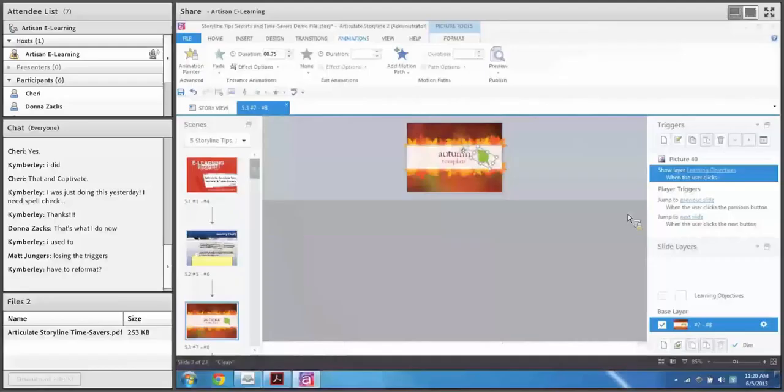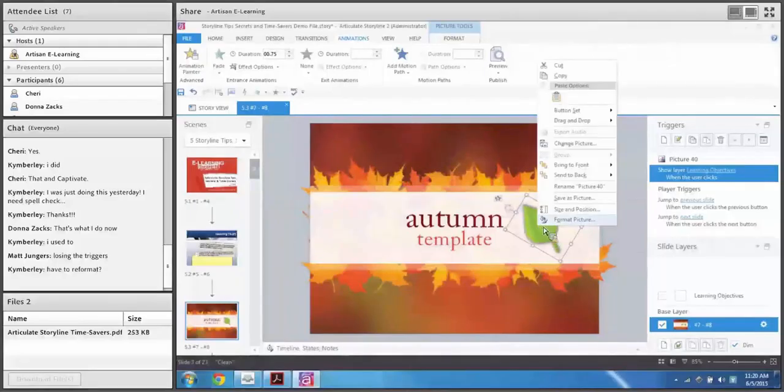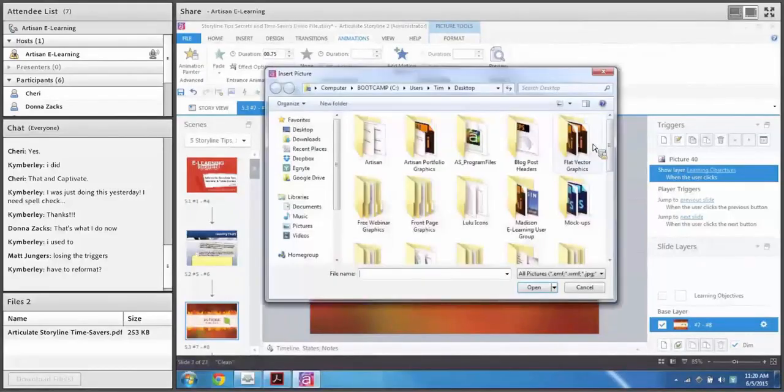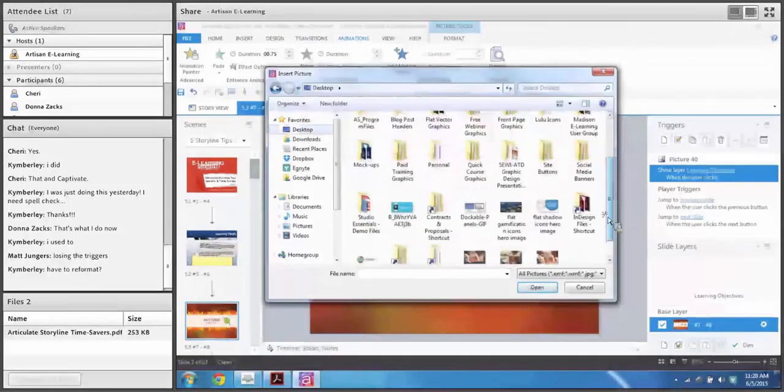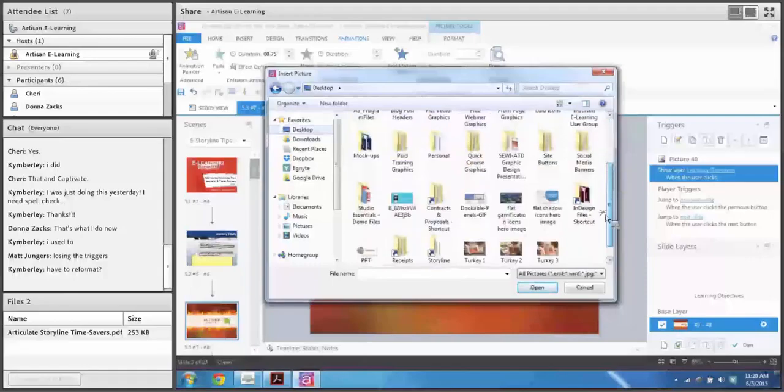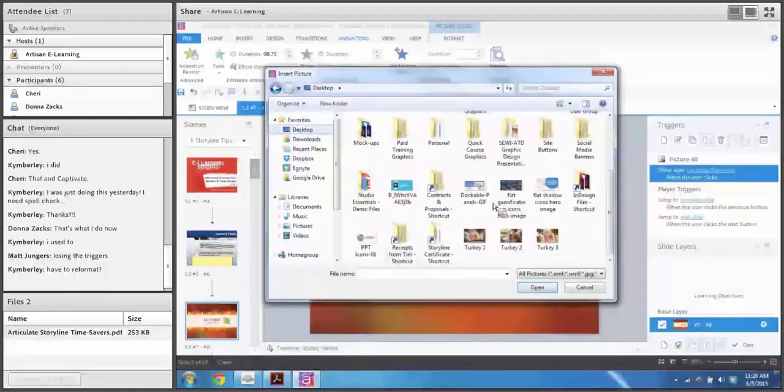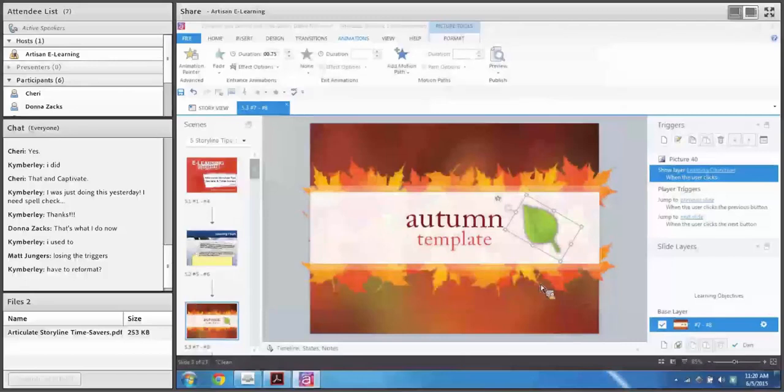So what I like to do is rather than deleting it, I like to right click and click change picture. And if I do that, I can go find a new picture. I have one somewhere here. I don't know where it's at, but I'll just pick a random one. I'll pick this one here. And it changes out the picture. Now, we'll pretend this is a leaf like we want it to look.